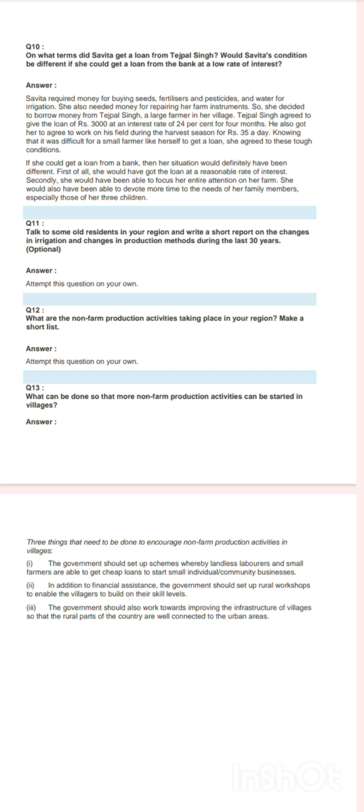If she could get a loan from the bank, then her situation would definitely have been different. First of all, she would have got a loan at a reasonable rate of interest. Secondly, she would have been able to focus her entire attention on her farm. She would also have been able to devote more time to the needs of her family members, especially those of her 3 children.